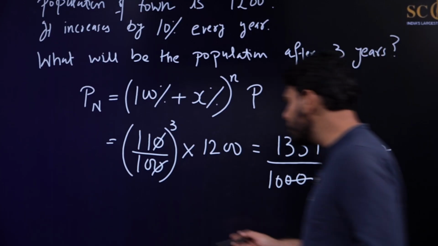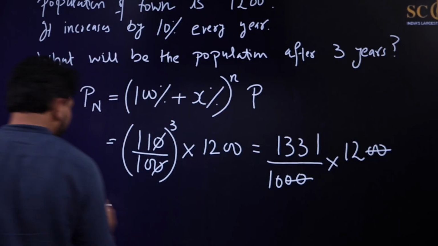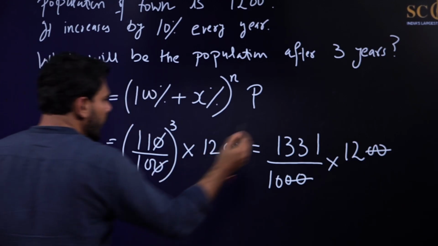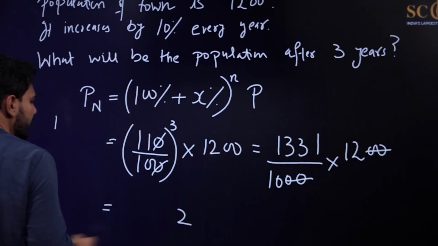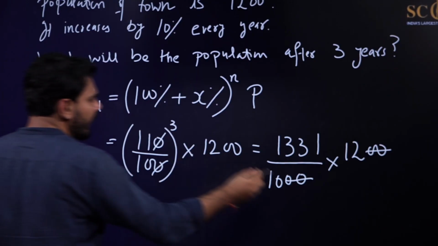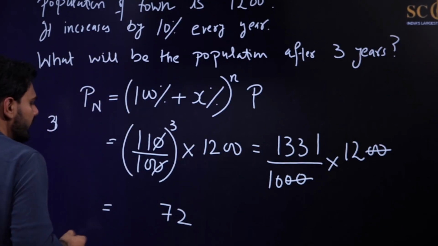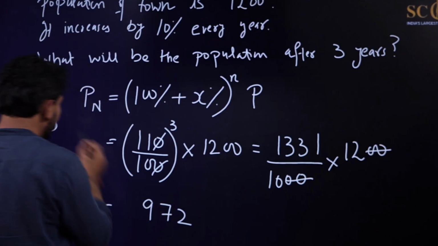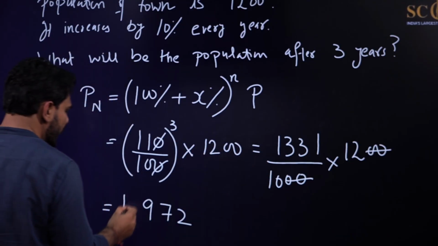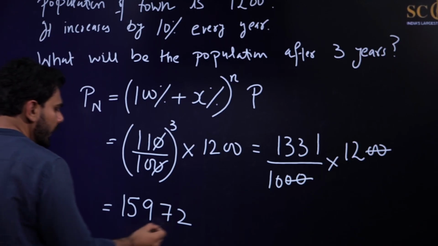I will just do it for you. You can do it yourself also. 12 ones are 12, I will take 1 carry. 12 3s are 36 plus 1, 37, 3 carry. 12 3s are 36, 36 plus 3, 39, 9 I will write, 3 I will carry. 12 ones are 12, 12 plus 3, that is 15. So the answer is 1597.2.